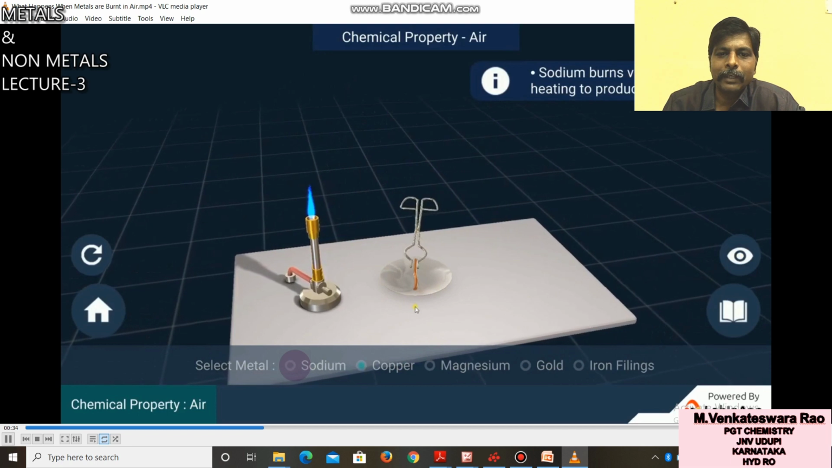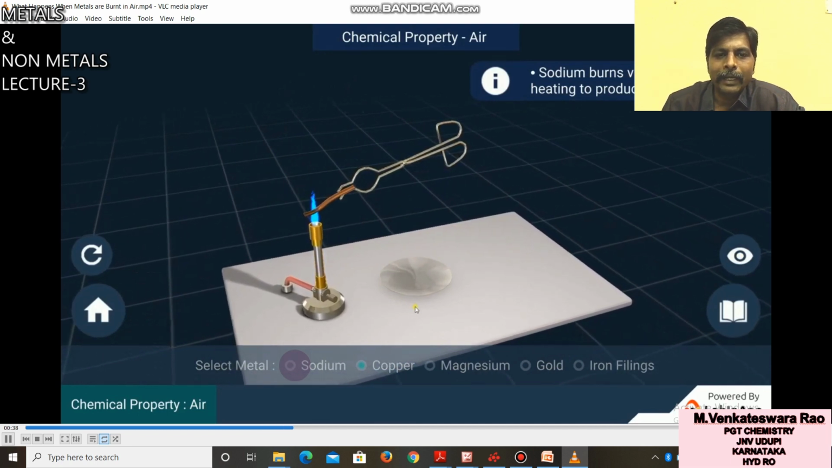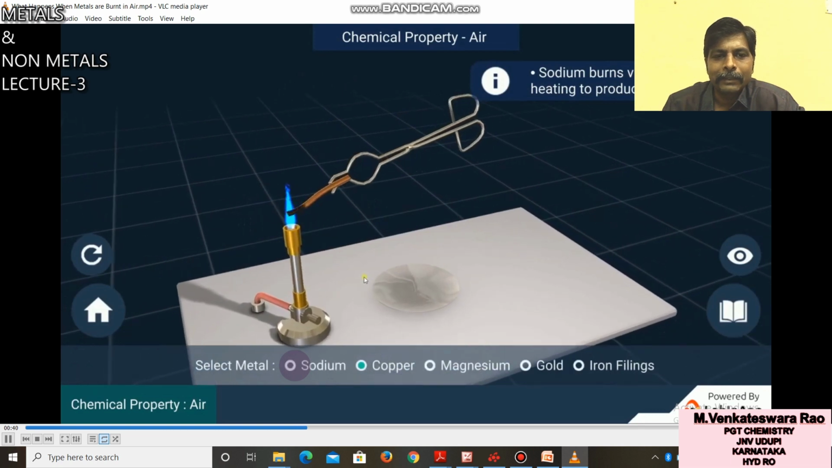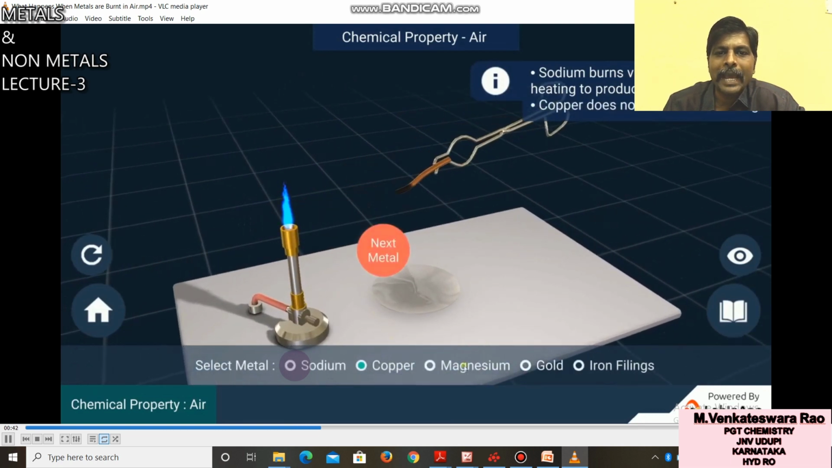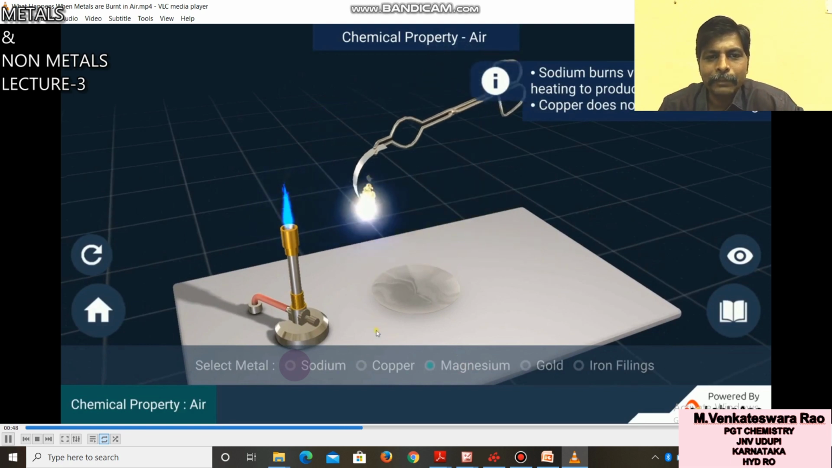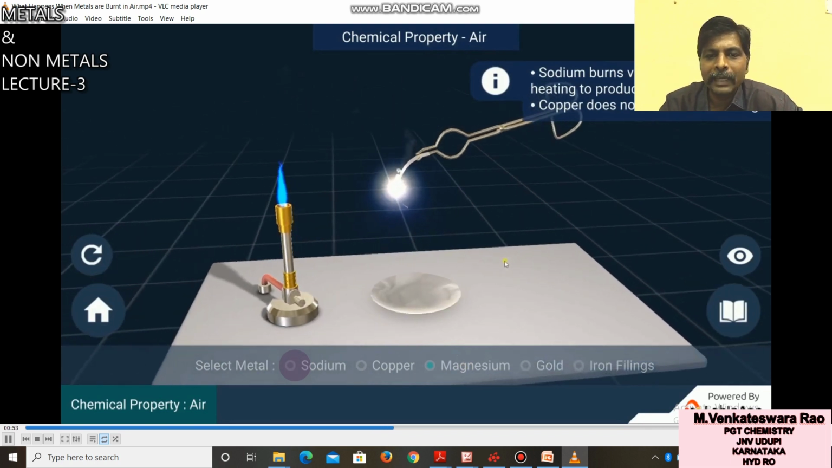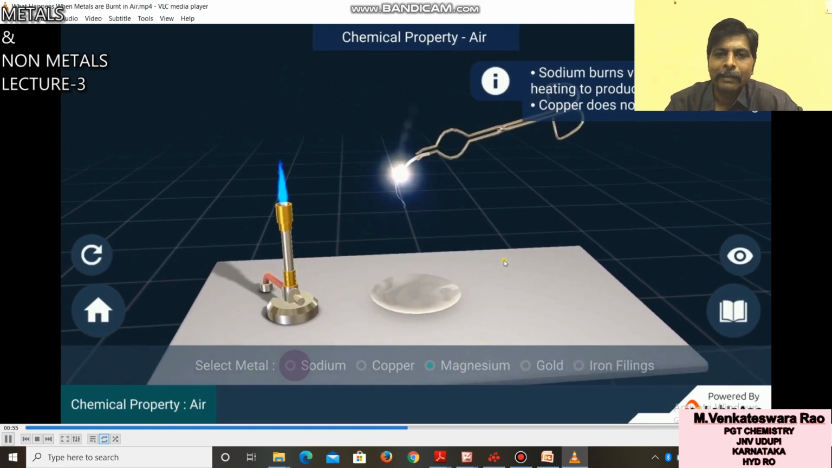Next one, you take copper metal. Burning of copper metal only takes place, it gives black oxide, copper oxide. Third one, you take magnesium metal. This magnesium burns with dazzling light to form magnesium oxide.